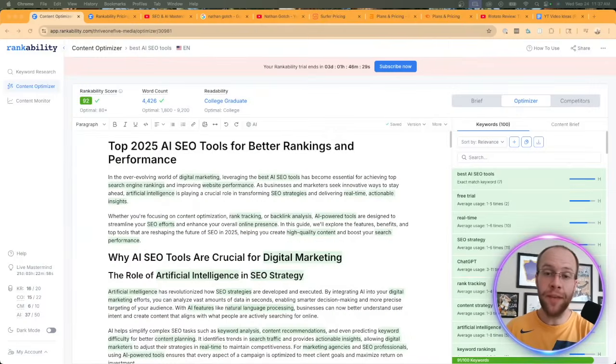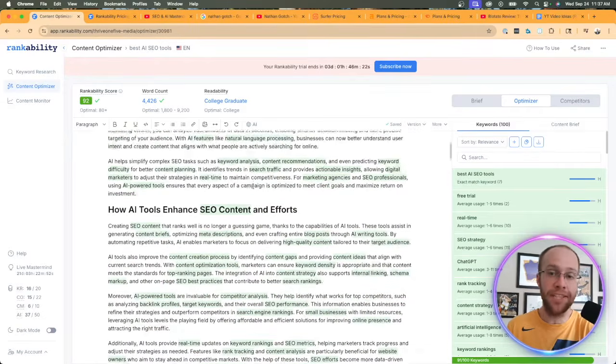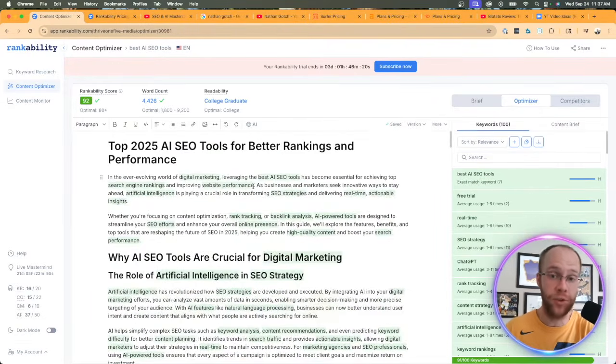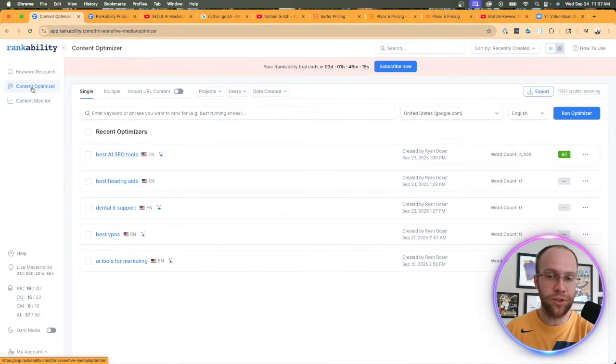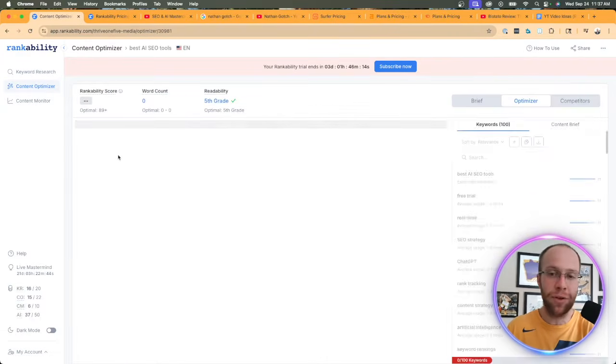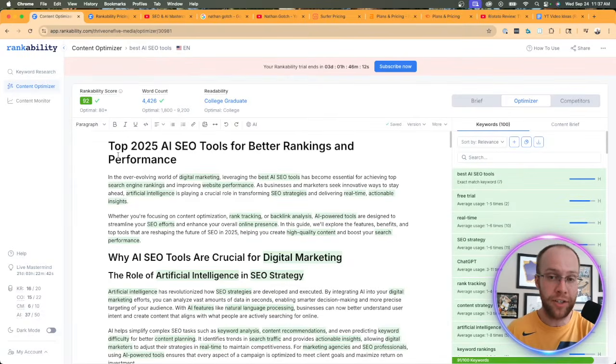Now, a few important things I want to point out before I get into the weeds of reviewing Rankability. Number one, the team at Rankability did provide me with free access to an account. That way I could come in here and test all the features, all the bells and whistles, so I could properly look at everything in order to give you a fair assessment of this tool. And number two, I was not paid to create this video.